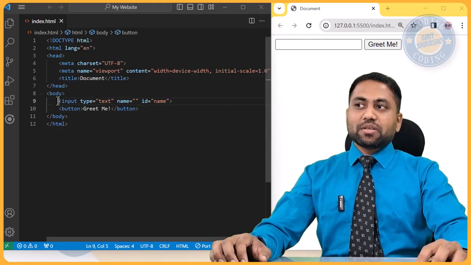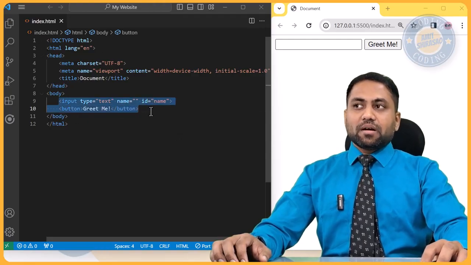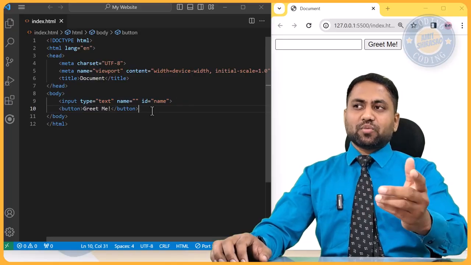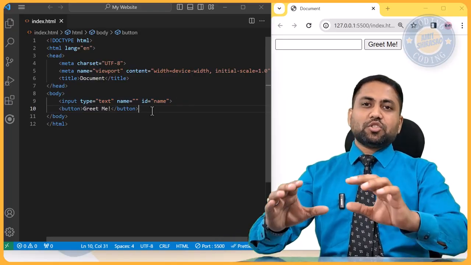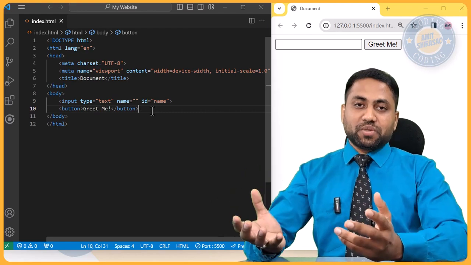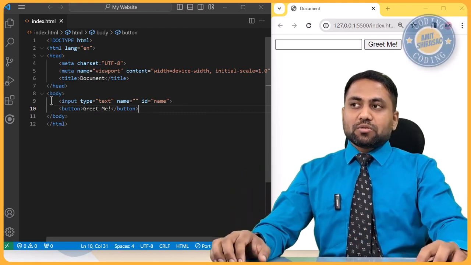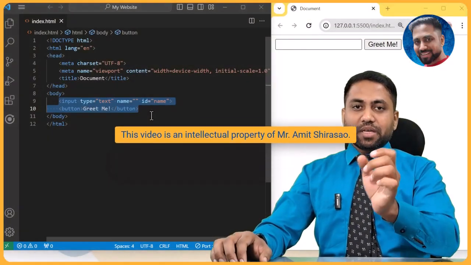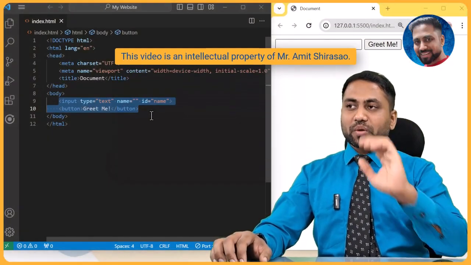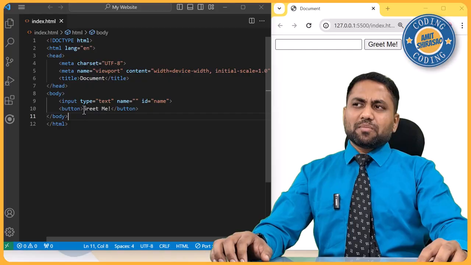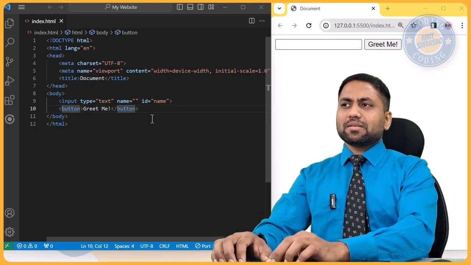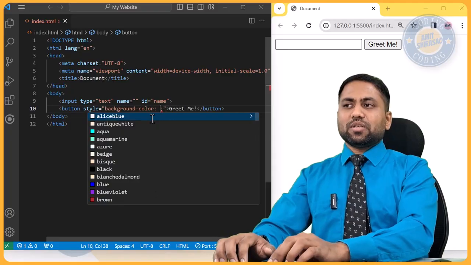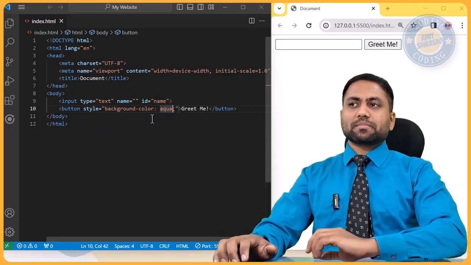Structure of the page is your HTML, whereas styling means basically CSS adds styling. So what is styling? Styling means how your page should look, what should be the appearance of the page. That is CSS. So structure, HTML; look and feel, CSS; and behavior of the page, JavaScript. Okay, so let me just add some CSS. Let us say I can say style, background color equal to, let us say, aqua.